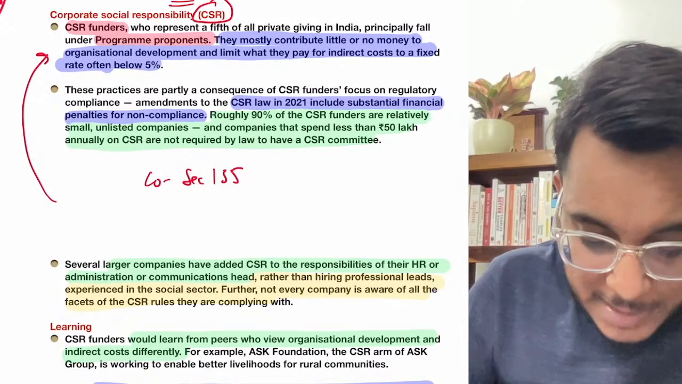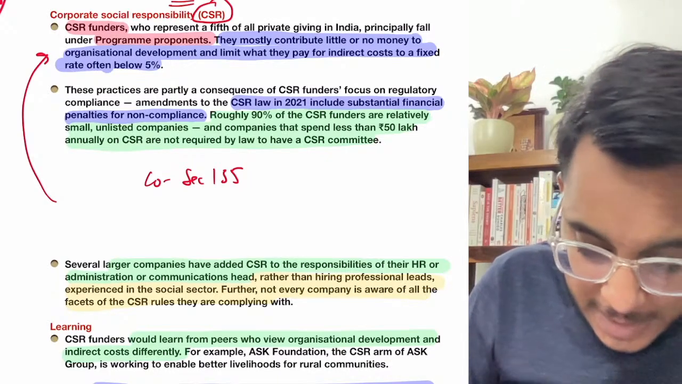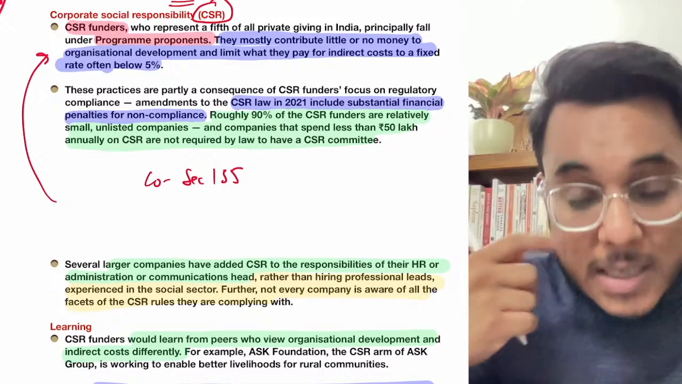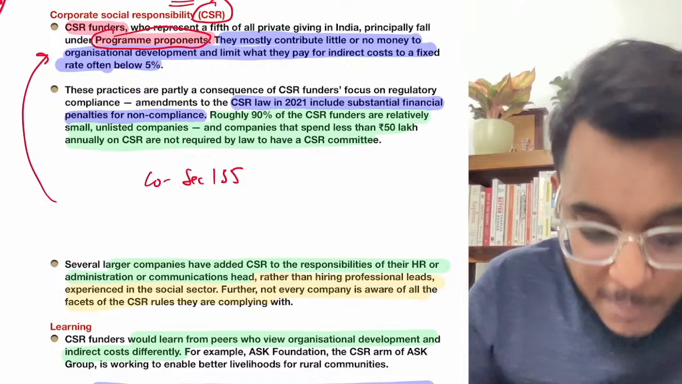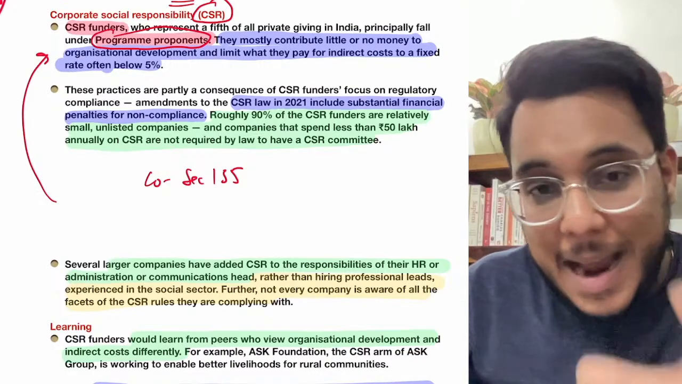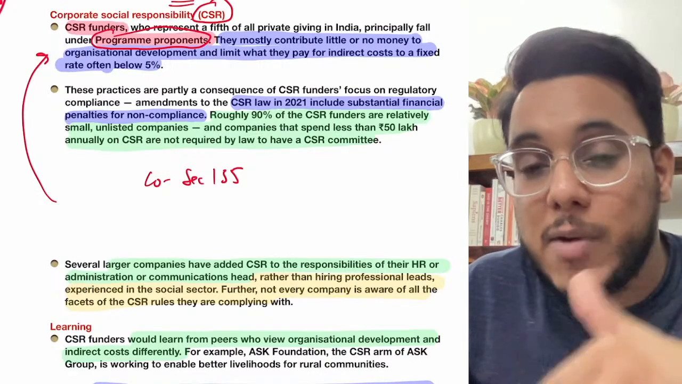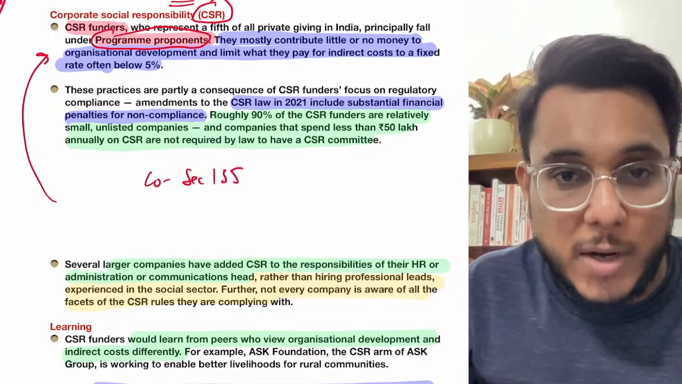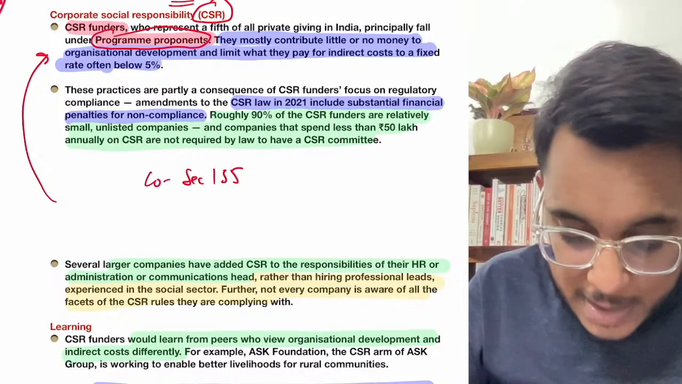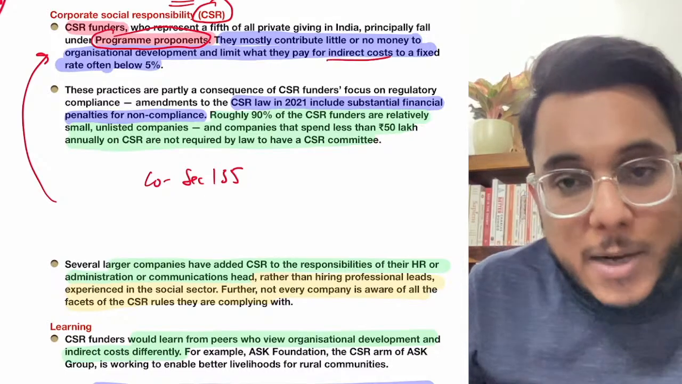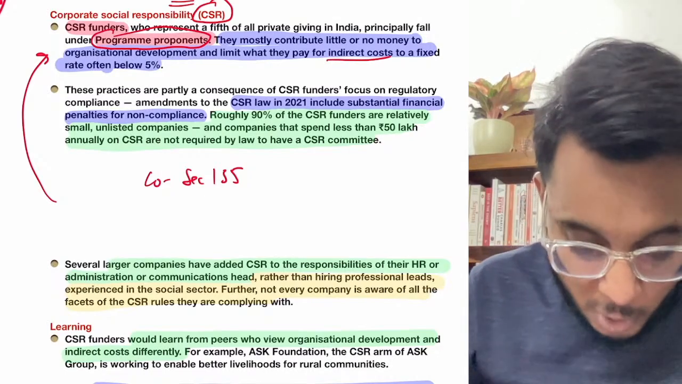Now what happens when we talk about India? In India, majorly the funding that is coming is in the category of the program proponents. They just give the money and they ask for accountability from the NGO, that okay, what you did in this particular year, how many benches got distributed, how many books got distributed. They are not concerned about the indirect cost and all these kinds of things.